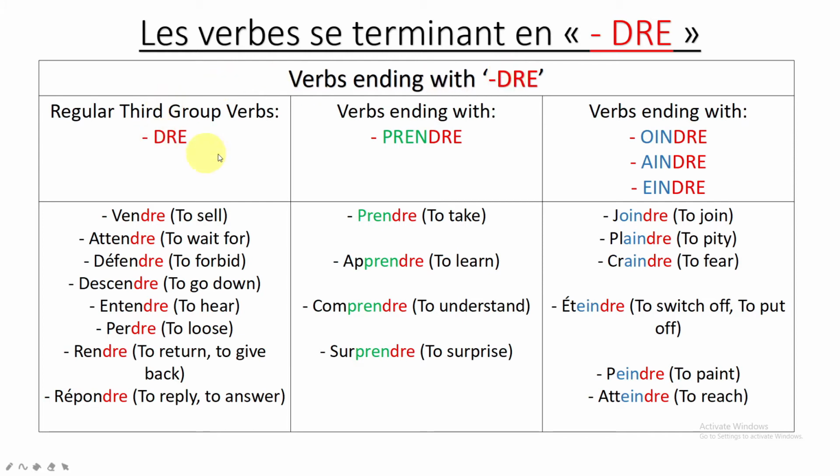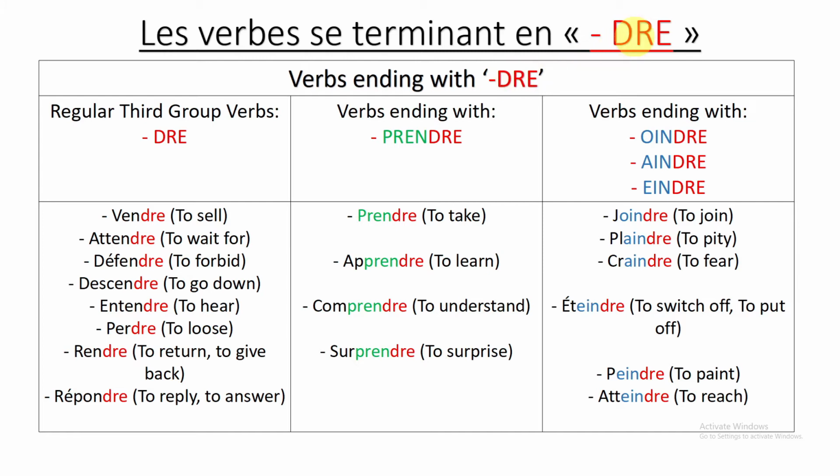Here we are talking about the non-conjugated form of the verb. So as soon as I have a verb at its non-conjugated form, I need to identify a subgroup where that verb can belong to, and that will help me identify the conjugation of that specific verb.